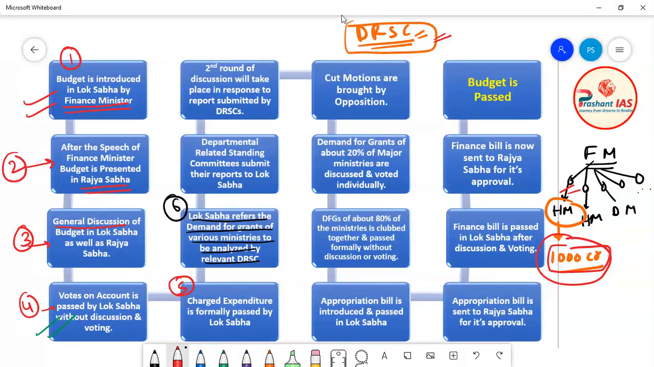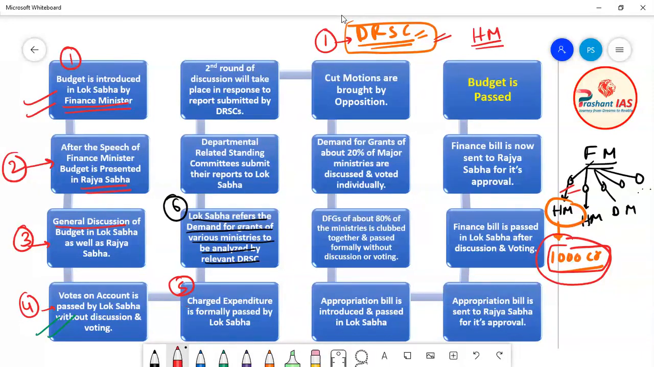So, friends, Lok Sabha will give order to one departmental related standing committee to take the demand for grant of the health ministry and study it. Now what does it mean? It means that this committee will analyze the demand for grant given by the health ministry, meaning it will see whether the demand made by the health ministry is correct or not, whether the health ministry is demanding the right amount of money or not, whether the health ministry really needs money or doesn't need money.